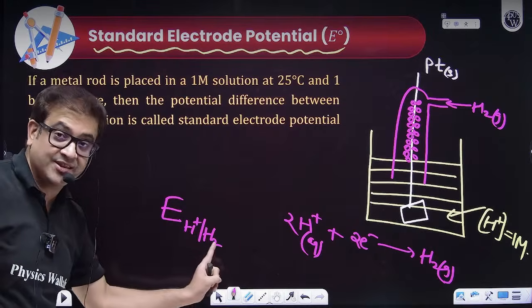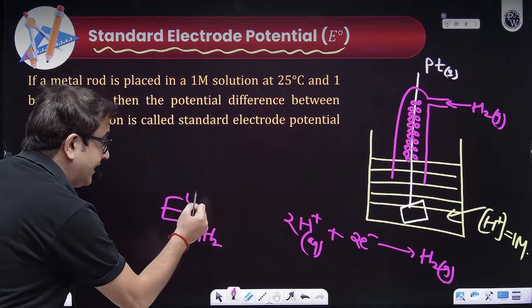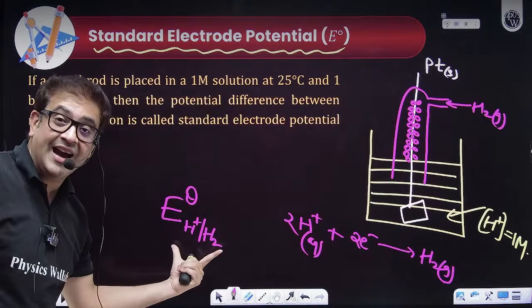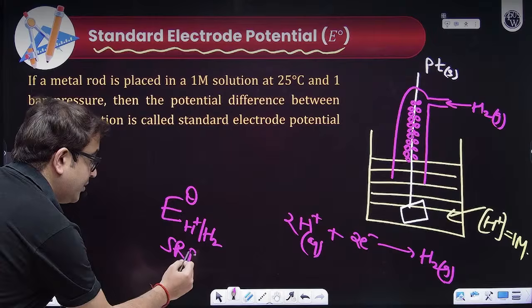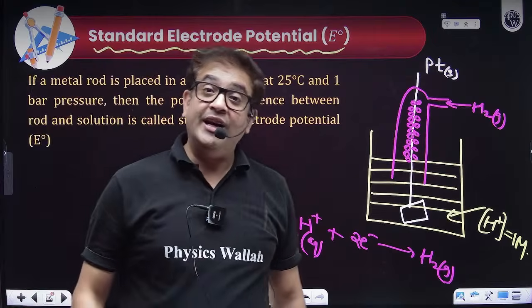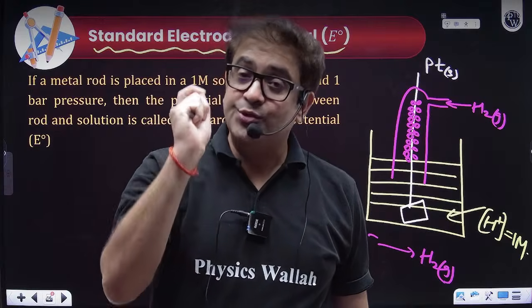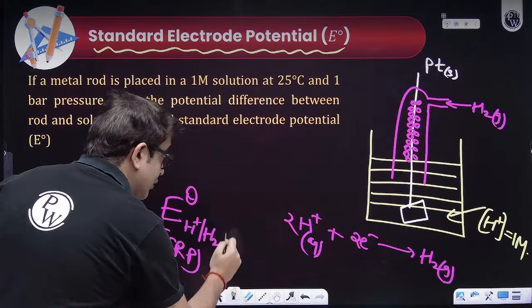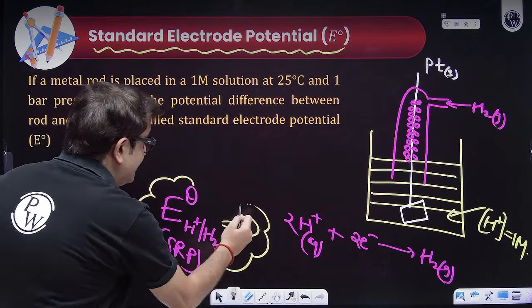This is the reduction potential, so it will be termed the electrode potential. Because I'm taking standard condition, you can write E naught of this hydrogen electrode. This is nothing but the standard reduction potential. I am not saying it is 0, it will have some value, but as per IUPAC we choose it as a reference. Therefore we assign it to be 0. I am not saying this potential is 0, but we assign this potential as 0.